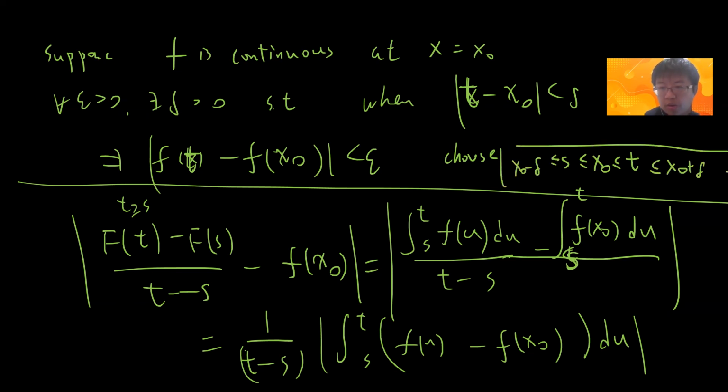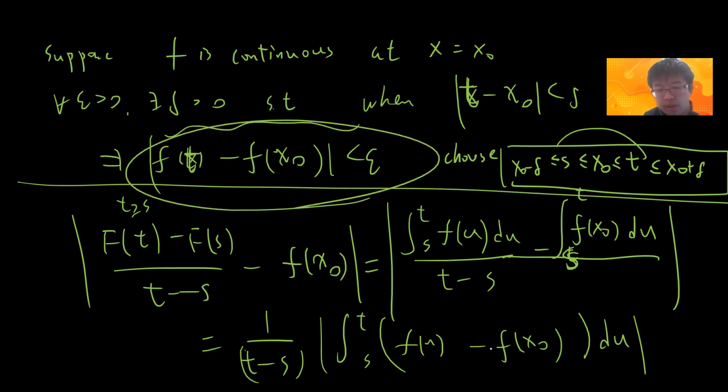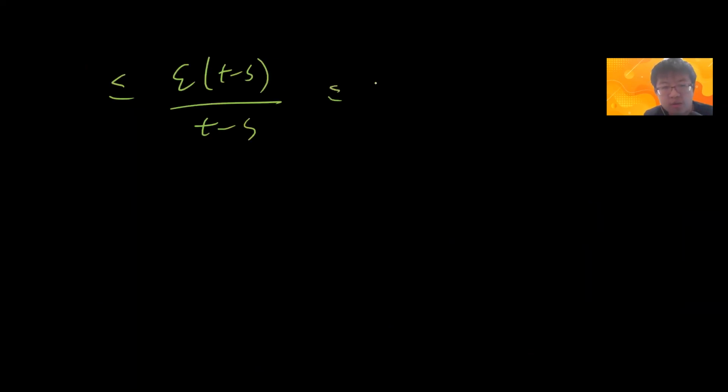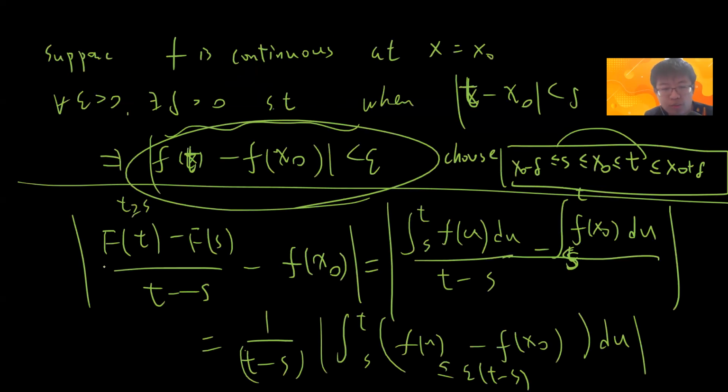Let's choose s and t to be in this region, (x0 minus delta, x0 plus delta). So it satisfies this property, and this integrand is less than epsilon. So this is bounded by epsilon times (t minus s), divided by (t minus s). So less than or equal to epsilon, and epsilon can be arbitrarily small.